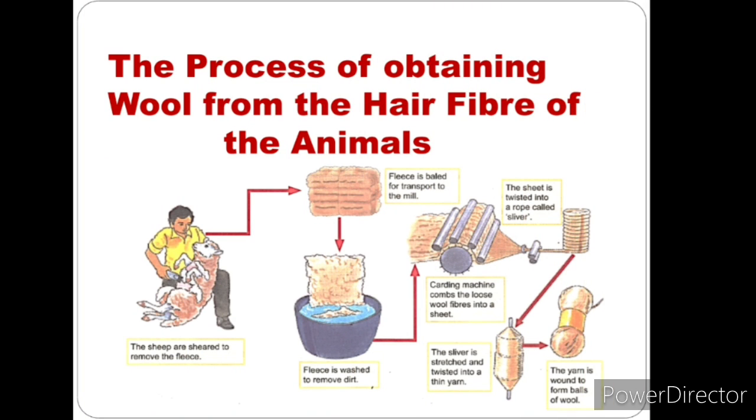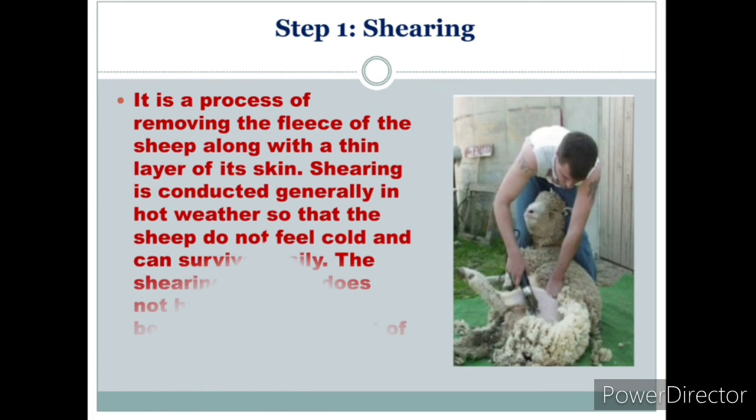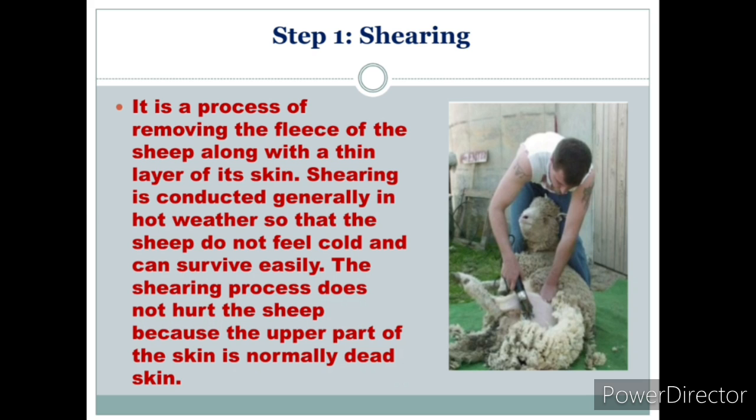The next one is the process of obtaining wool from the hair fiber of the animal. The first step is shearing. It is a process of removing the fleece of the sheep along with a thick layer of its skin. Shearing is generally conducted in hot weather so that the sheep does not feel cold and can survive easily. The shearing process does not hurt the sheep because the upper part of the skin is normally dead skin.